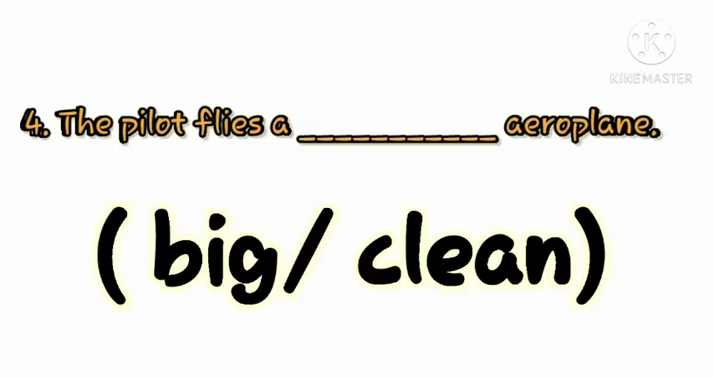Okay, let's read number 4. The pilot flies a dash aeroplane. Now we have two words again in the bracket. One is big and the other is clean. Now tell me, the pilot flies a big aeroplane or the pilot flies a clean aeroplane? Now I understand that you guessed it. Yes, you guessed it right. So now write it down.